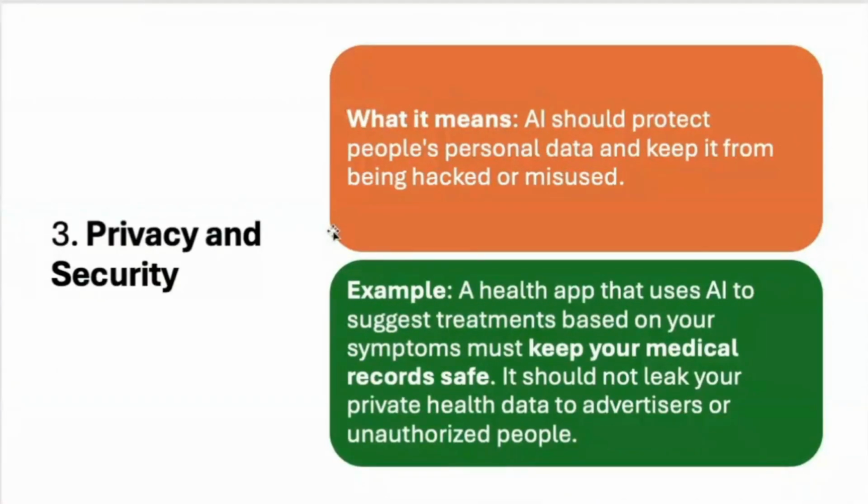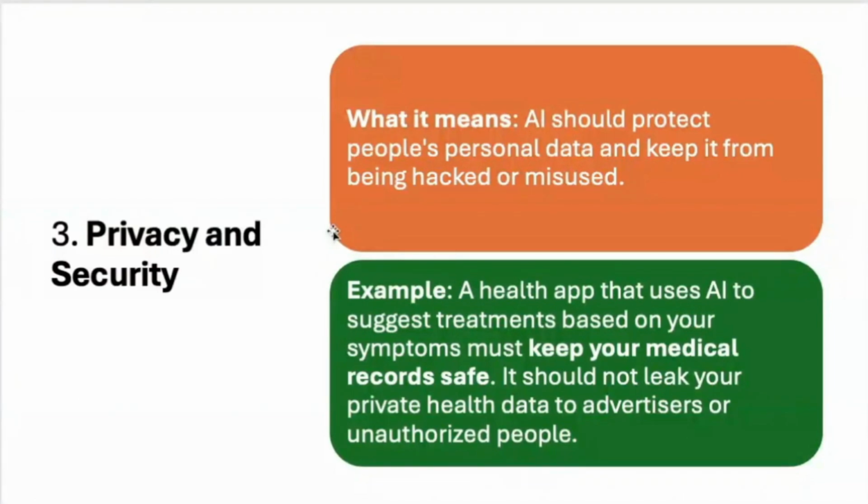The third principle is privacy and security. AI should protect people's personal data and keep it from being hacked or misused. You always know we should not share PII data, like personal information and identity information, on the internet, or whenever someone asks for it, we should not provide it, right? Similarly, when we are building AI, it should be responsible for privacy and security. Whenever any application asks for your personal information, there should be some disclaimer. So privacy and security means AI should protect people's personal data and keep it safe from hackers and from being misused.